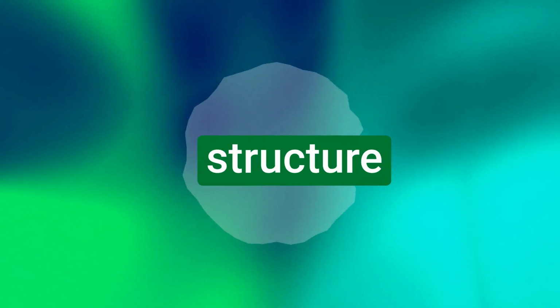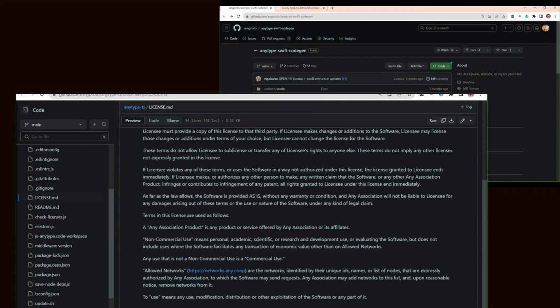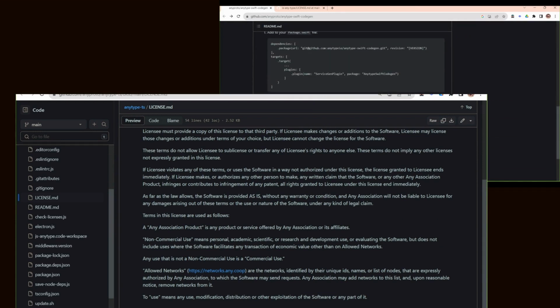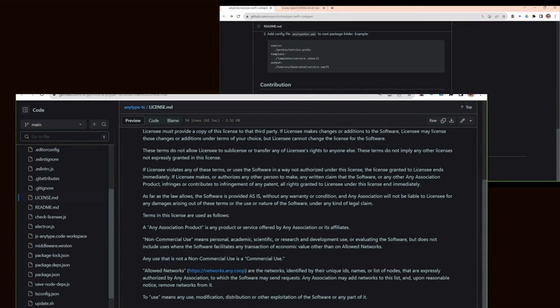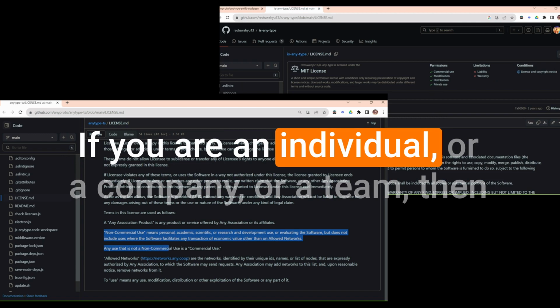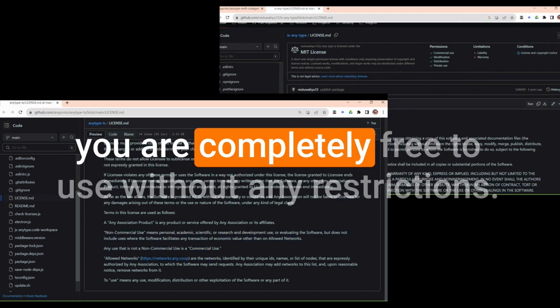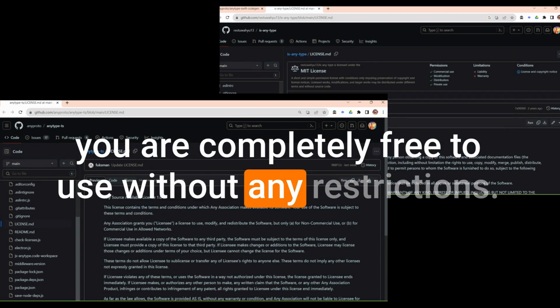The first question was about the licensing structure of Anytype. Anytype has two licenses. One is MIT's open source license, and another one is a source available license. So the question was, what does this actually mean about the licensing of Anytype? What restrictions are there in the use of Anytype? The founders clarified that if you are an individual or a company or a team, then you are completely free to use Anytype without any restrictions.